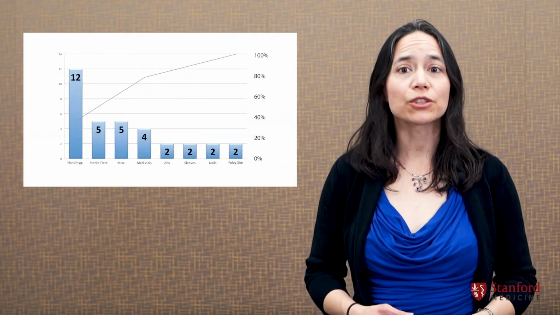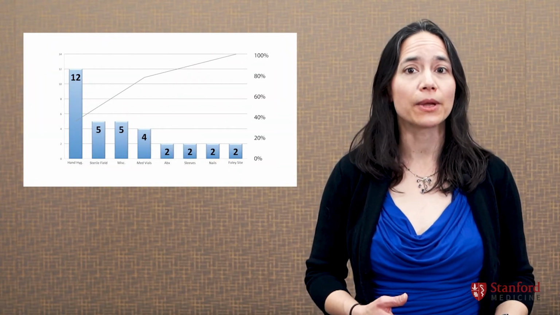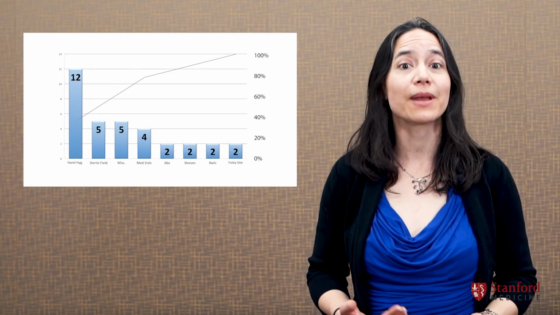Once you have your frequency data, build a Pareto chart. Pareto charts are great to help you see which reasons are most common and help you prioritize the top couple to make the biggest impact.